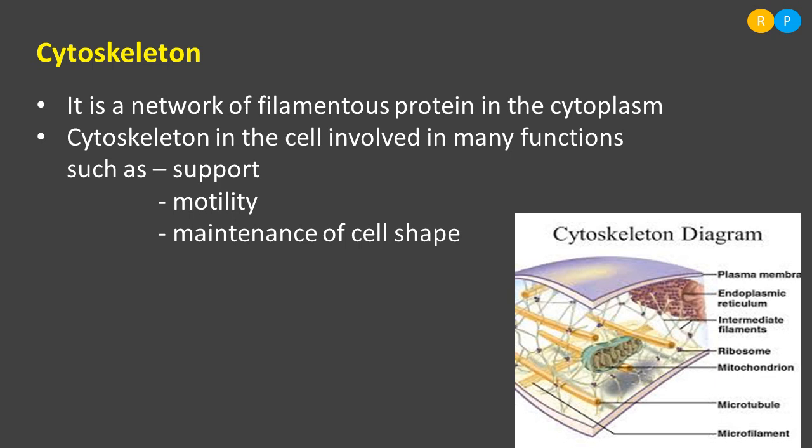Clear? So it is giving support to the cell. Because of this, the cell organelles are located in their particular position. Understood? So this is regarding the cytoskeleton. This is the proteinaceous filament found in the cytoplasm. It gives lots of additional support, motility, as well as it maintains the shape of the cell.